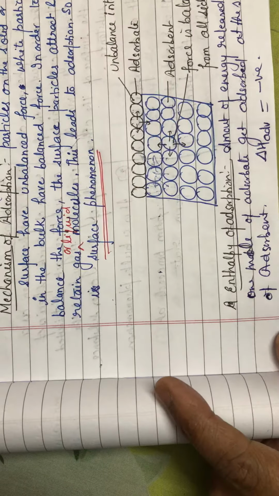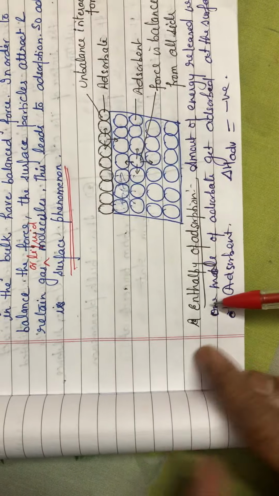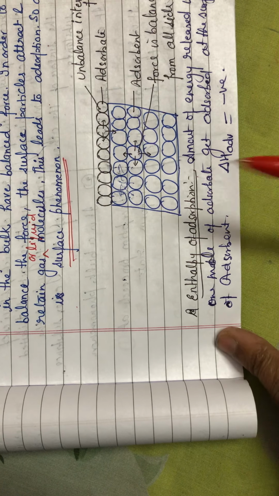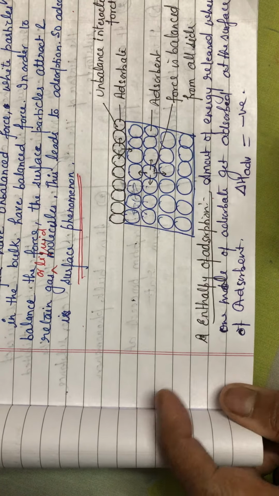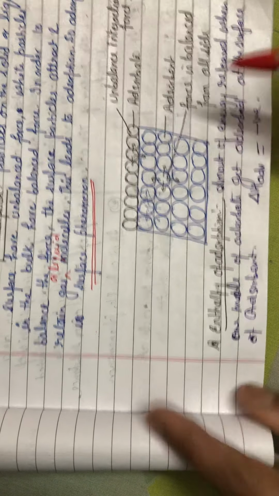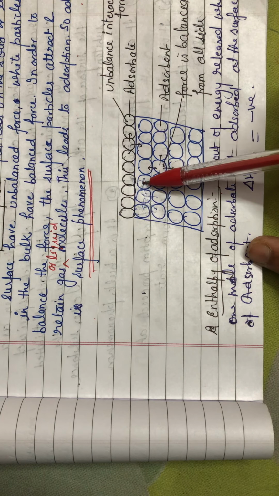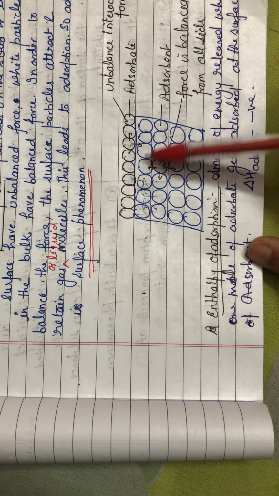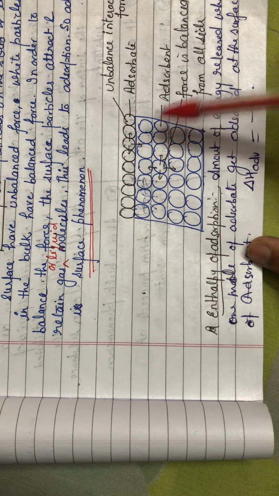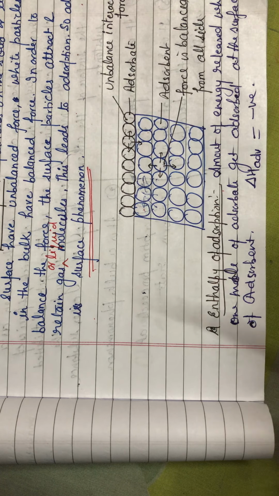surface particle. Now one more very important term is there, enthalpy of adsorption. What is enthalpy of adsorption? Enthalpy simply means energy. As you know, this particle is adsorbing some other molecule. So during the adsorption, the surface particles of the adsorbent are making a bond.